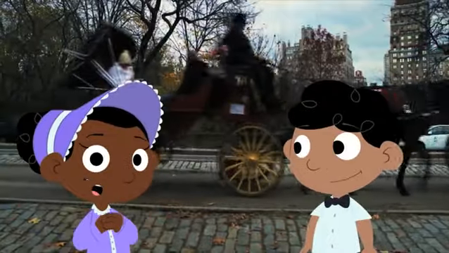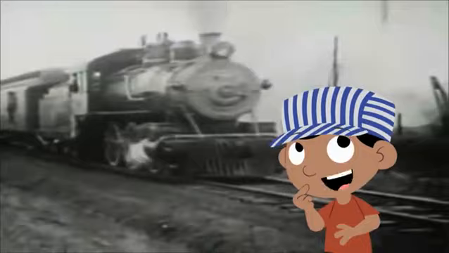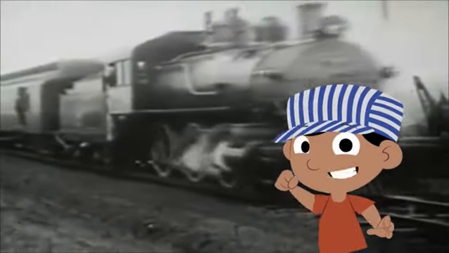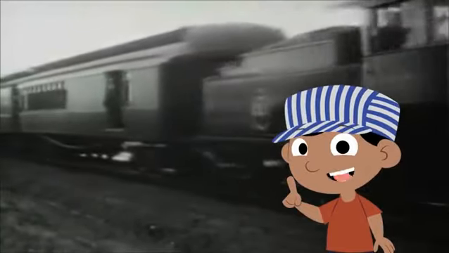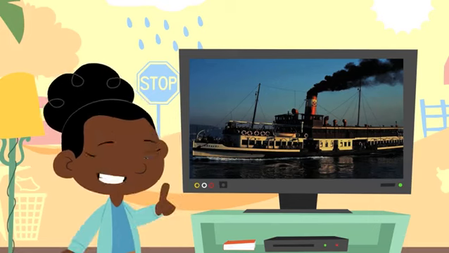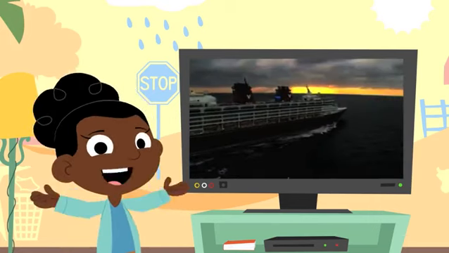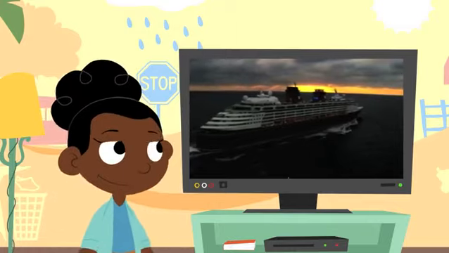As technology improved, more forms of transport were invented. The first trains were powered by steam engines, which is where the choo-choo sound comes from. It was the steam coming out of the train like a kettle. Steam was also used to power ships. Over many years, ships got bigger and bigger until they could make giant cruise liners like we see today.